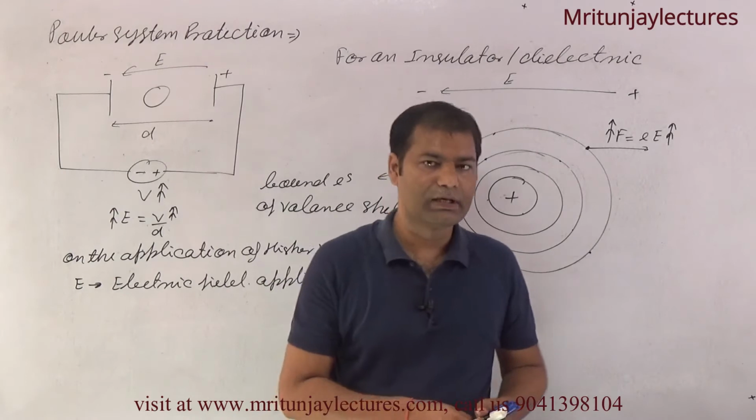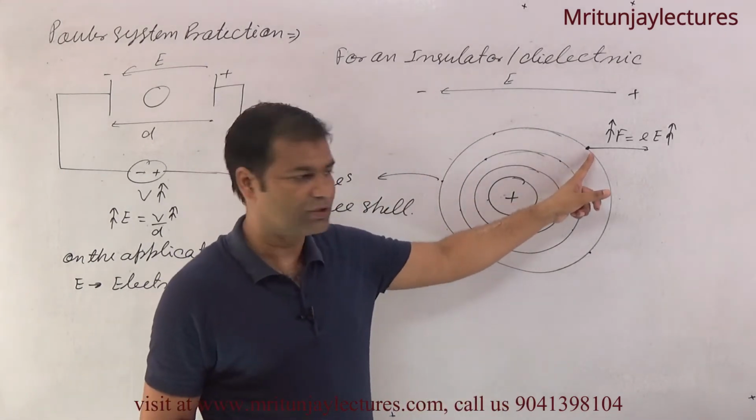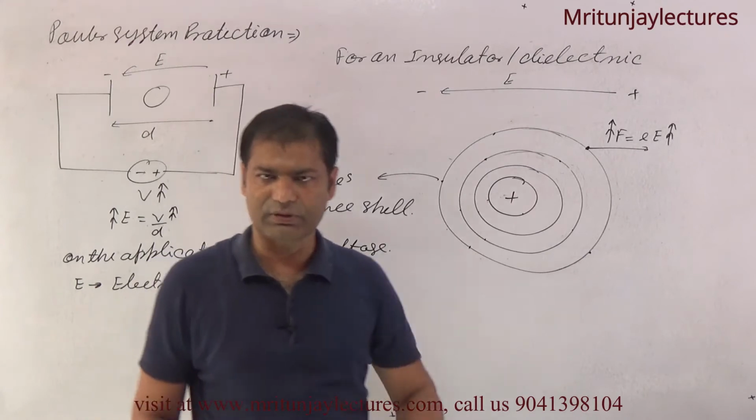Now this valence electron is bound by the nucleus with, suppose, 5 Newton.